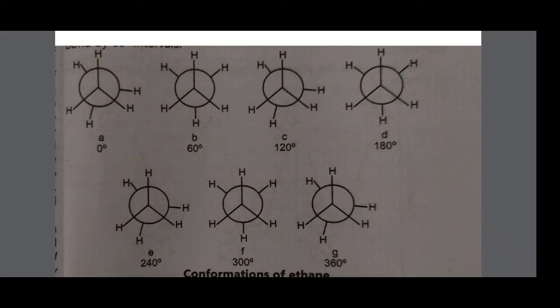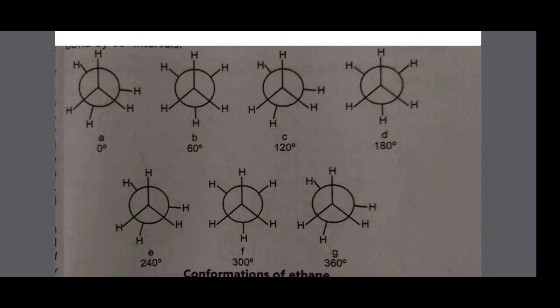These are the rotations from 0 to 360 degrees shown by Newman's projection formula. In an eclipsed conformation, the atoms or groups attached to the near or front carbon, C1, completely block the view of the back or rear carbon atom, C2. In ethane there are three identical eclipsed conformations, A, C and E, occurring at three different angles: 0, 120 and 240 degrees.